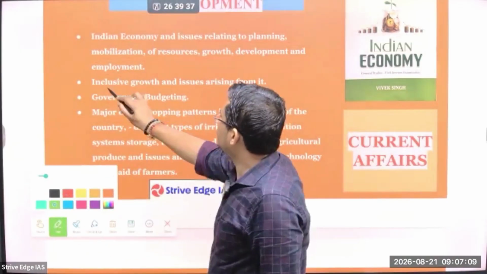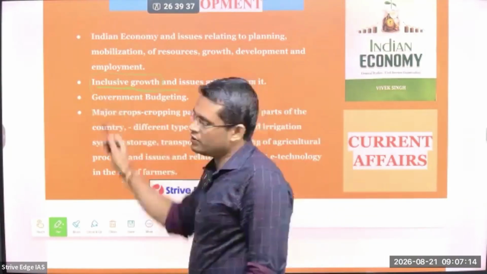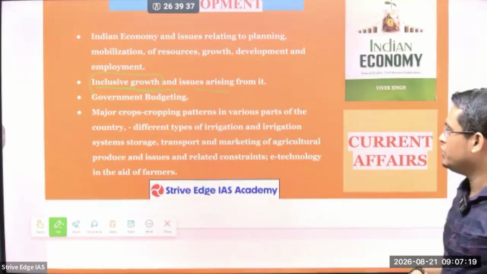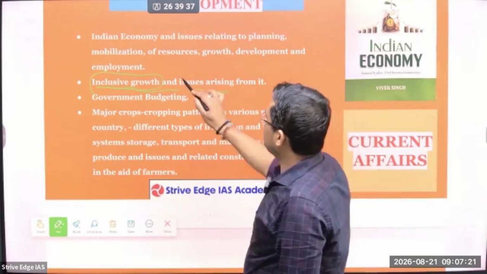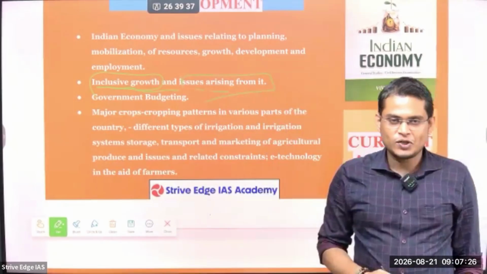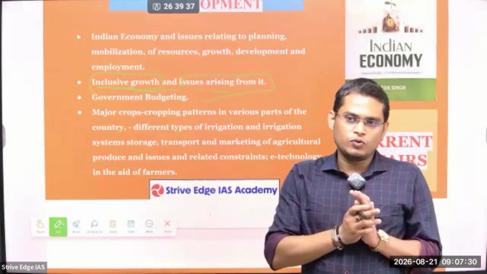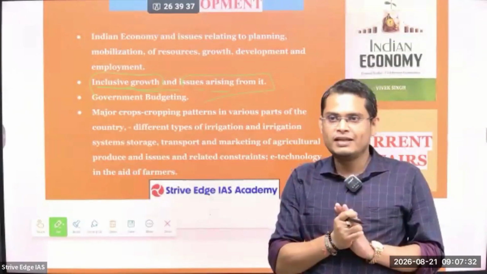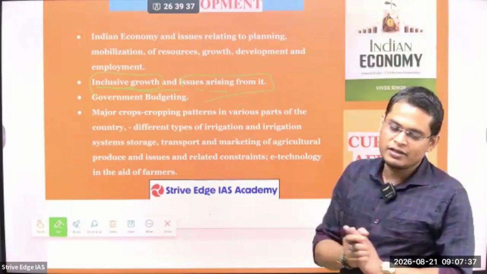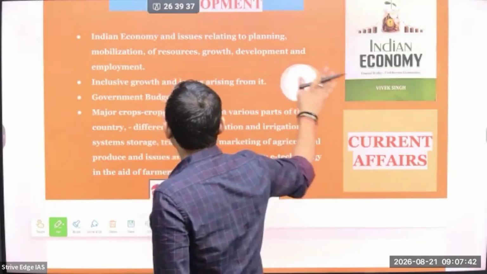So next is issues of growth and inclusive growth. This is very important. This inclusive growth, each and every year you will get a question directly in both OPSC as well as UPSC. Then issues arising from it. So why are we not able to achieve inclusive growth? Inclusive growth means growth that helps everyone grow. For example, if India is growing 6%, then our villages also need to grow more than 6%. Our scheduled caste, scheduled tribe, our women, children need to benefit from that. If everyone is benefiting from the developmental process, then we can say inclusive growth.